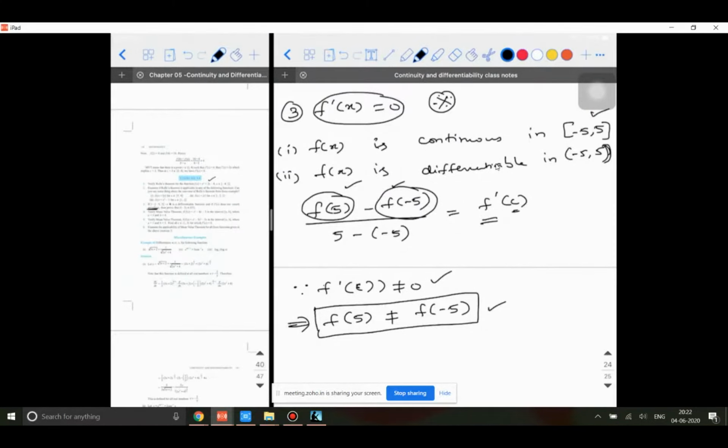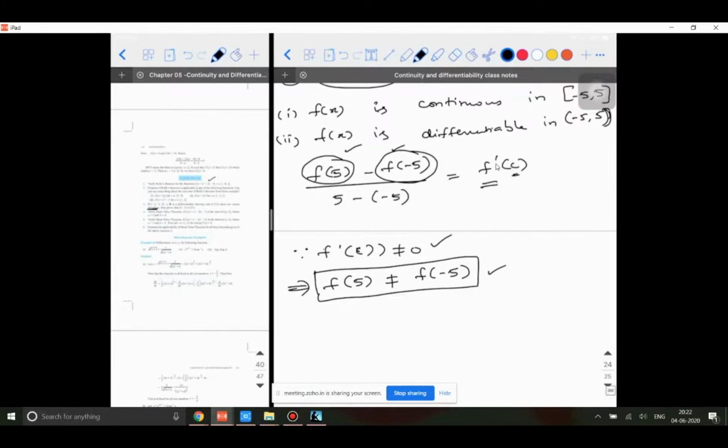So since f dash of c cannot be 0, to avoid your confusion, had it been 0, then I can say f of b is equal to f of a. Because that is in the numerator, those values would have subtracted. Since this is not equal to 0, that means this value in the numerator is not equal to the f of minus 5 value in the numerator. That is the meaning. Okay, sir. Thank you, sir. That is what we need to prove.